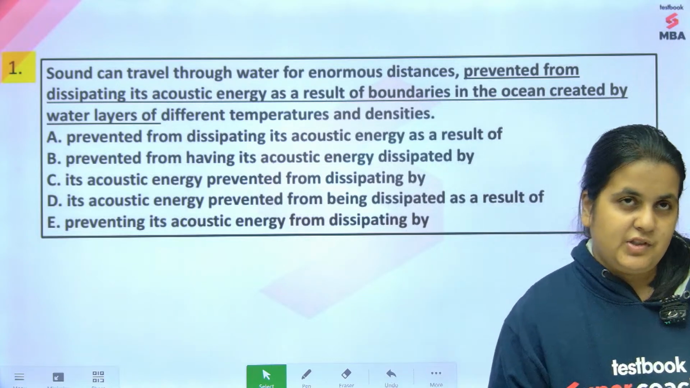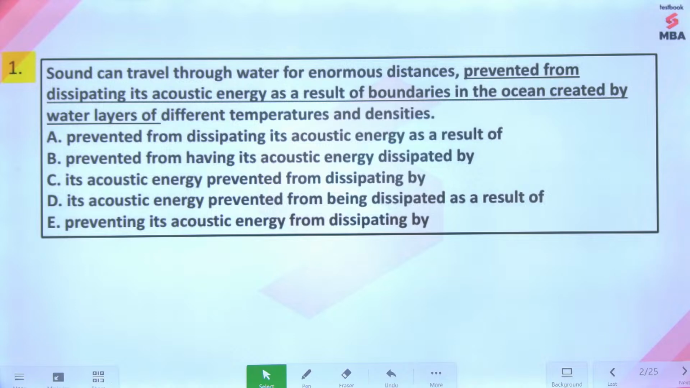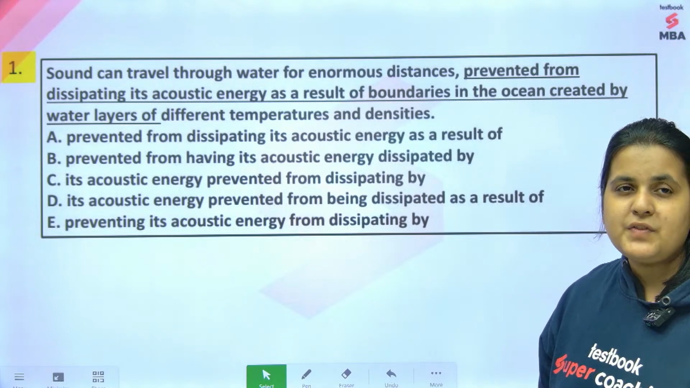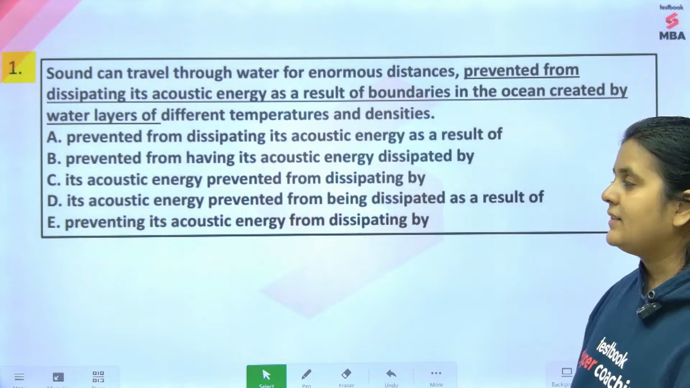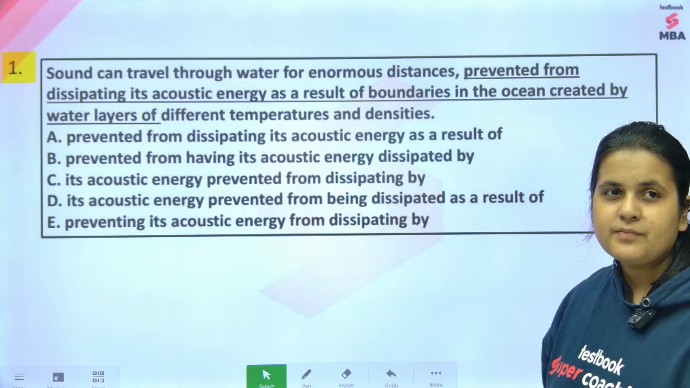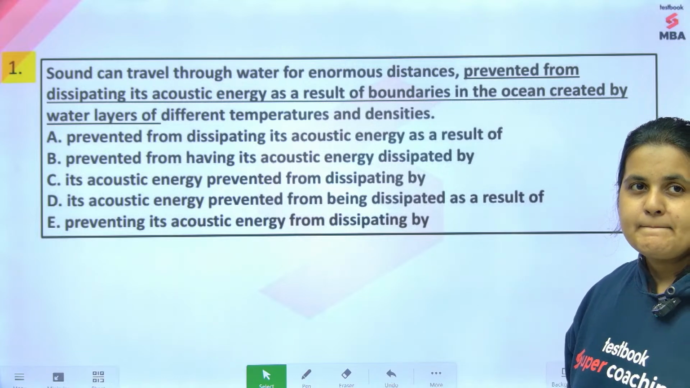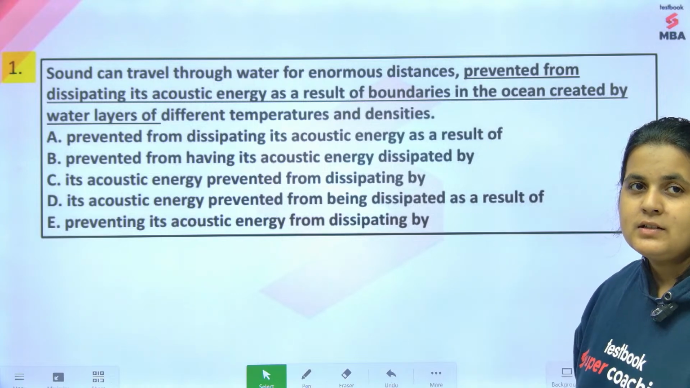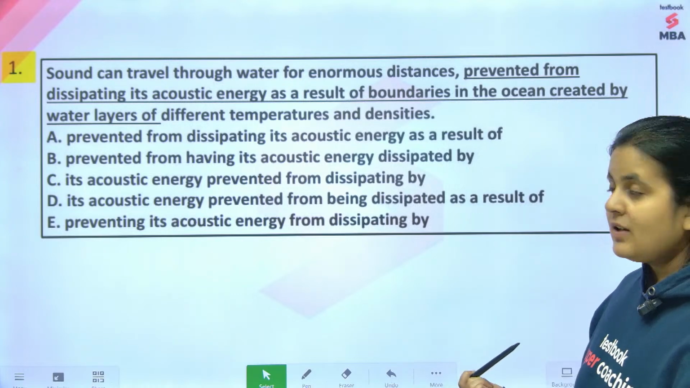Come on, first question. What do you think, guys? Which would be a right replacement of the underlined part? क्या लगता है? Take a guess. Come on, everyone. Okay, let's try this out.